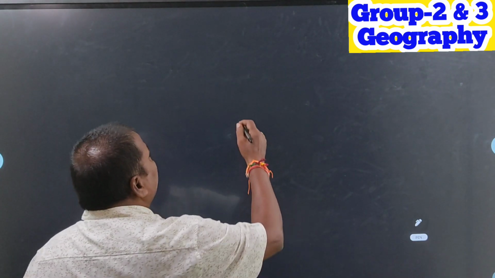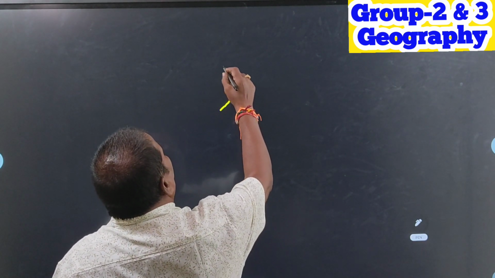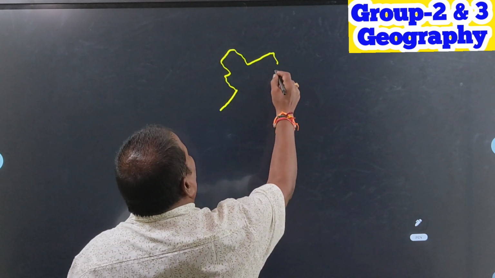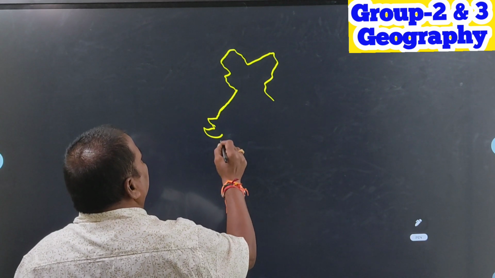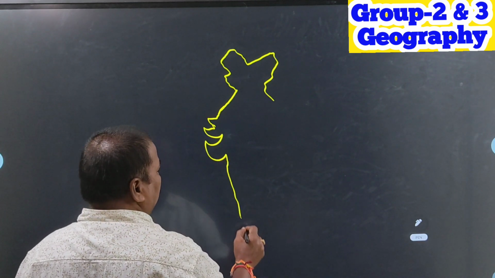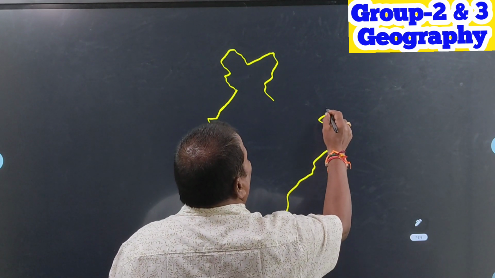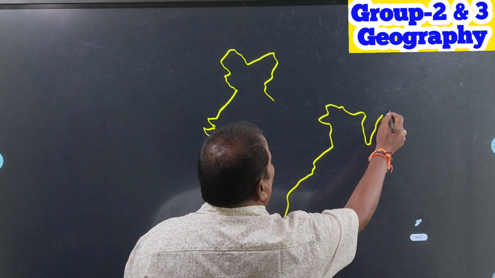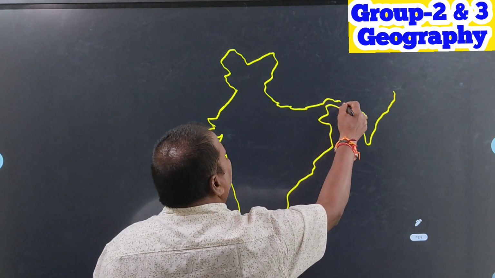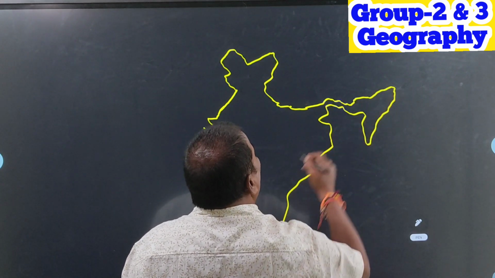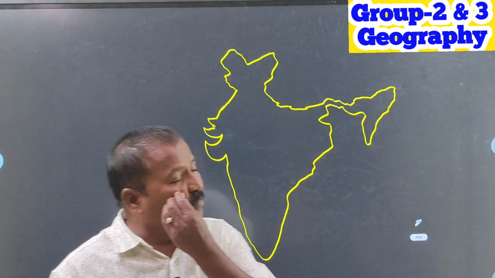What are they? The complete Indian geographical area is divided into 7 major parts.